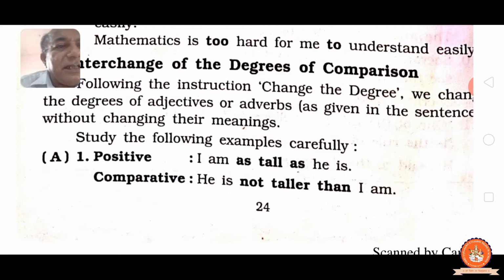Then you have to add than, and then first, that is last, I am. So he is not taller than I am. That means I am as tall as he is. He is not taller than I am, meaning the same.